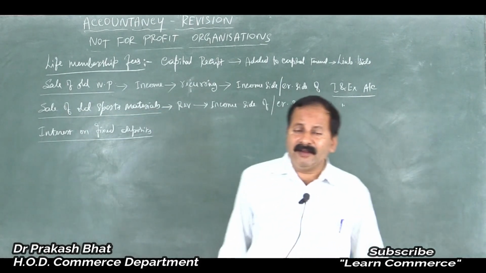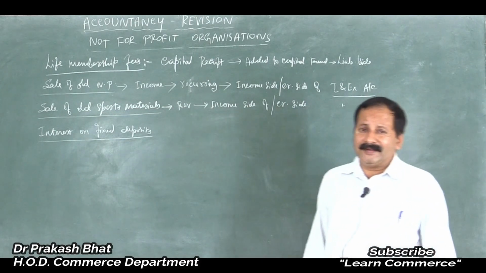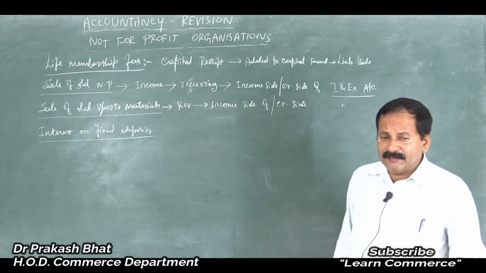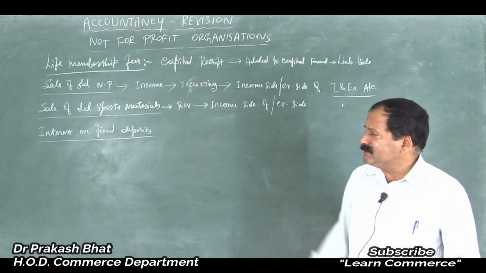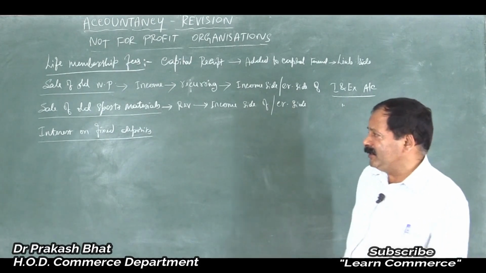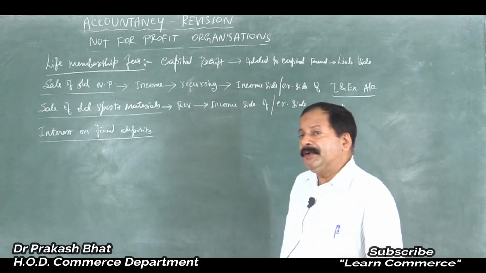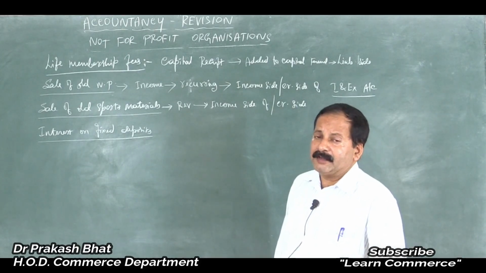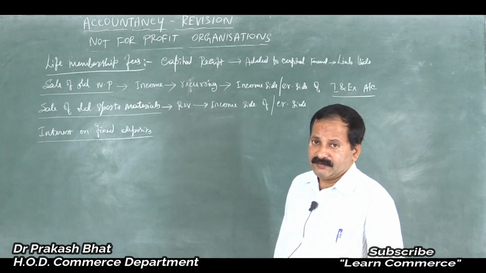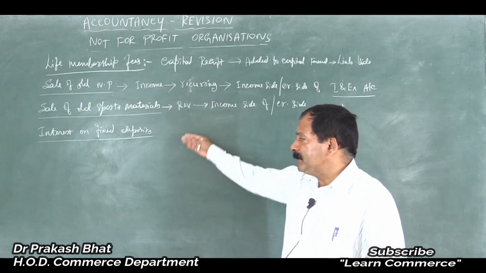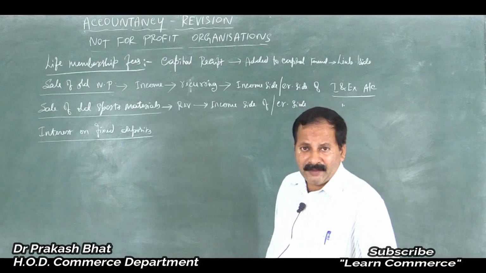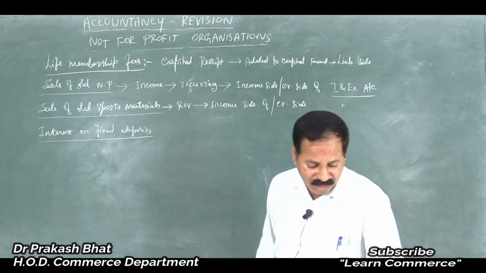It is a regular income for the concern. Once in every 3 months they get the interest, which is recurring in nature. So it should be entered on the credit side of the income and expenditure account, and the investment, that is fixed deposits, should be shown on the asset side of the balance sheet.